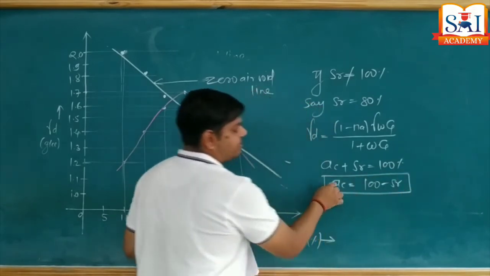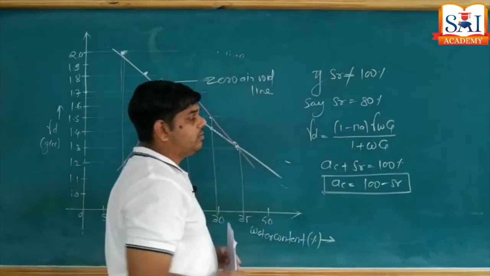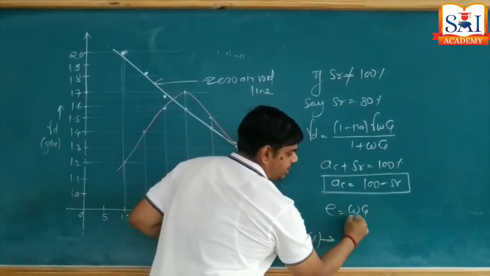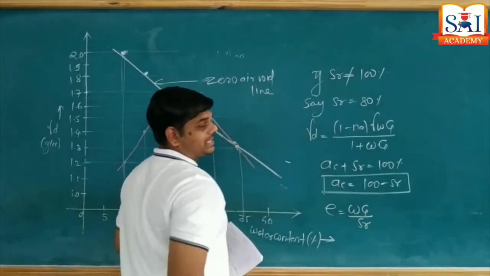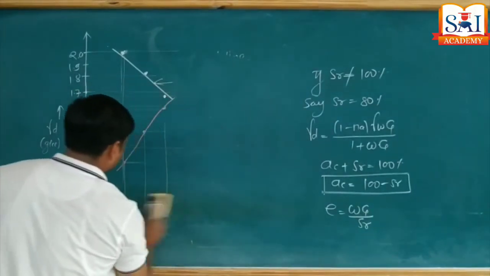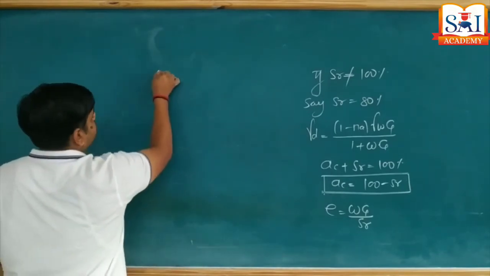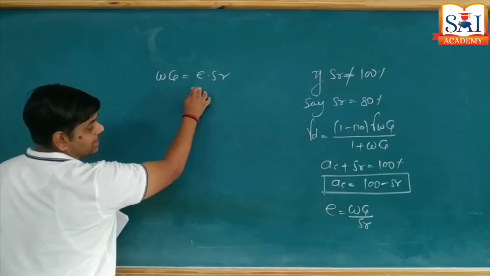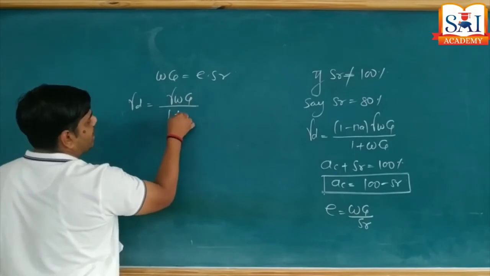We got the amount of air content, which is used to find out the value of Na. Now the denominator is not W into G; e equal to W into G upon SR, and this expression we are going to replace by e into SR. So W into G is equal to e into SR. Now gamma D equals gamma W into G upon 1 plus e.